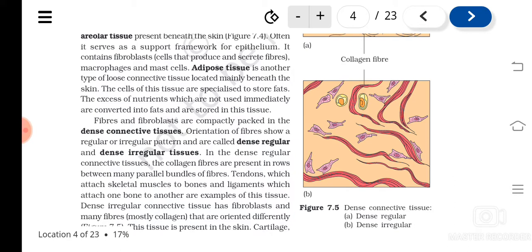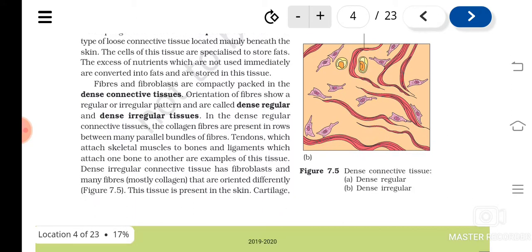What are tendons? They attach muscles to bones, and ligaments attach what? Bones to bones. So these are examples of dense regular connective tissues.